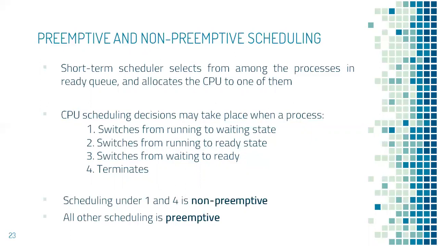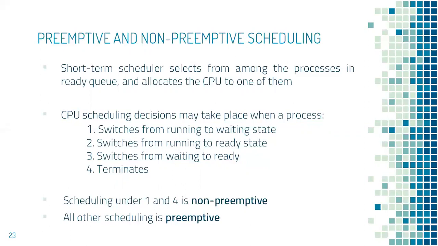First, when a process switches its state from running to waiting; second, from running to ready state; third, from waiting to ready state; and fourth, when a process terminates. In these 4 scenarios, the short-term scheduler has to pick one of the processes in the ready queue and allocate the CPU to it.